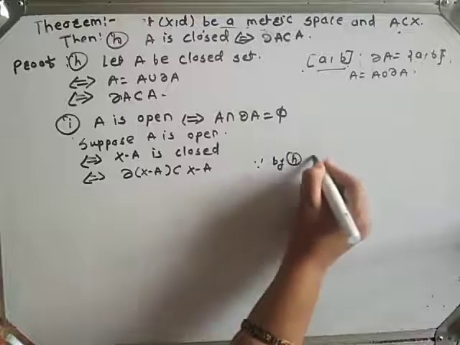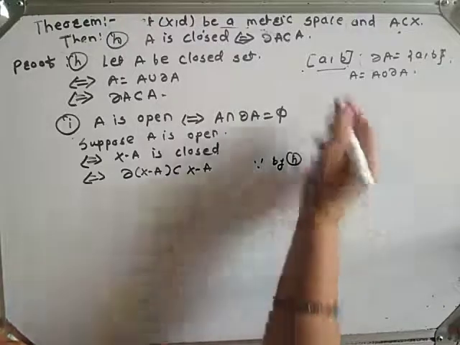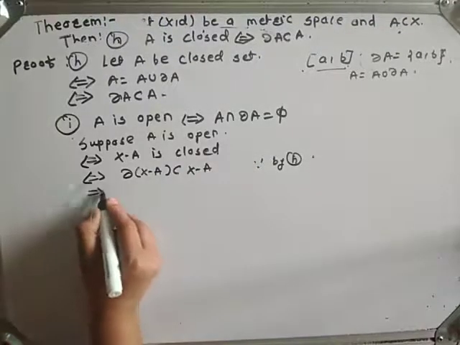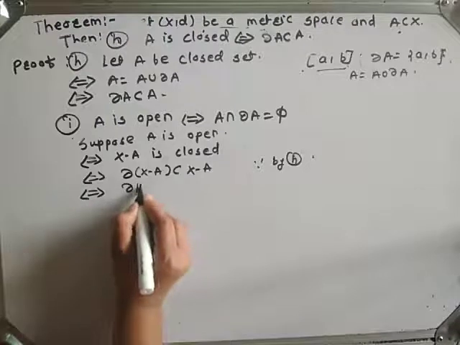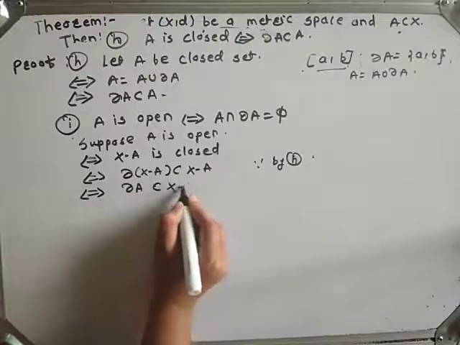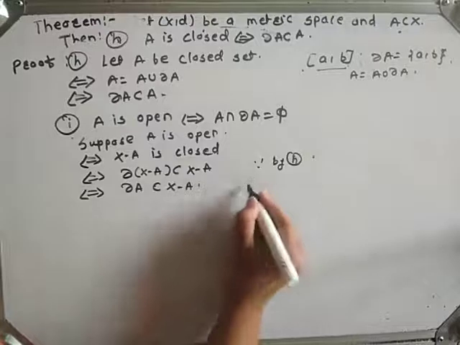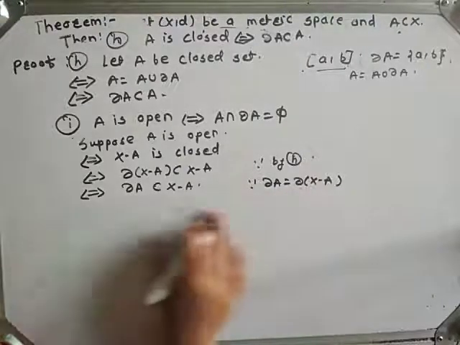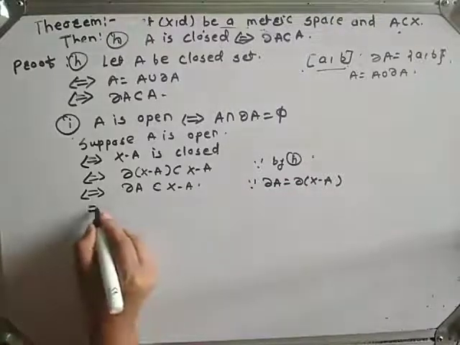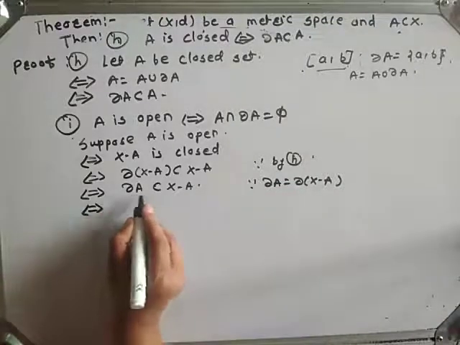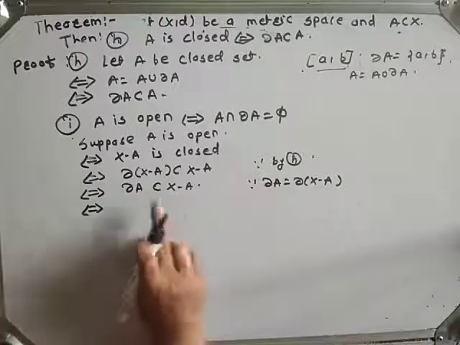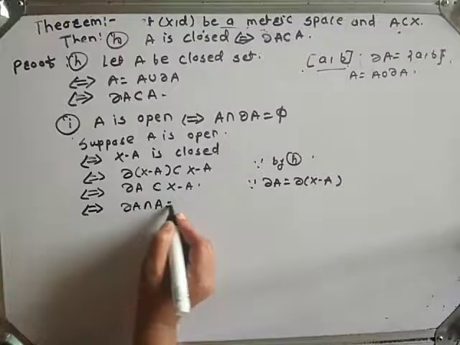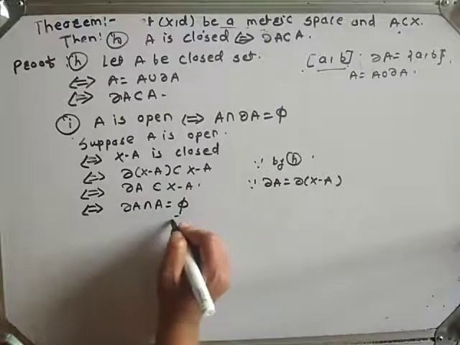In part H we have proved that if A is closed, then boundary of A is a subset of A, if and only if boundary A is a subset of X minus A, because boundary of A is equal to boundary of X minus A. In the first part we have proved that. If and only if, see here, boundary A is a subset of A complement, meaning boundary of A intersection A must be phi.